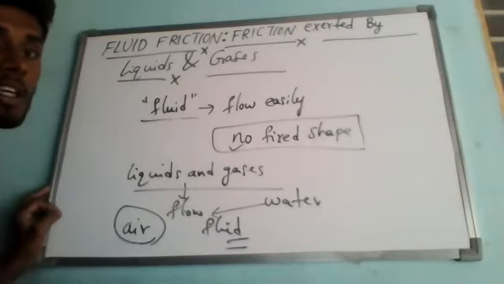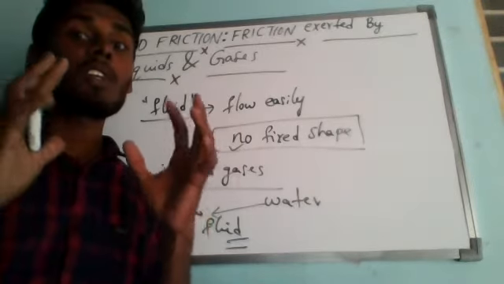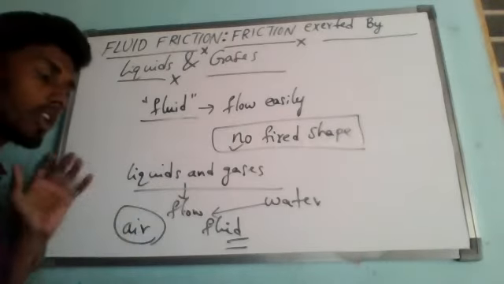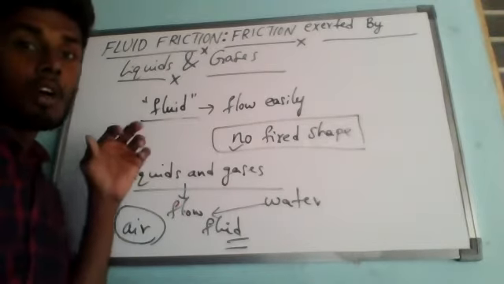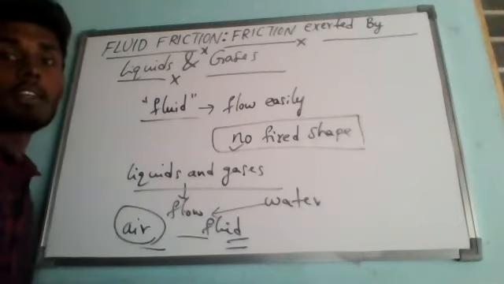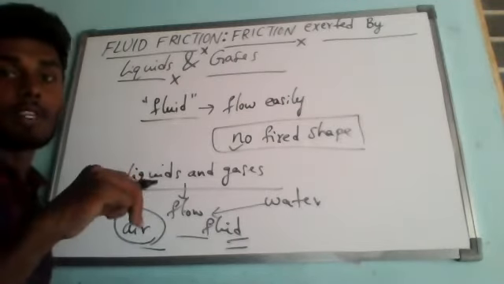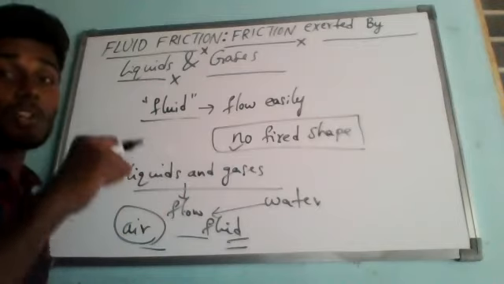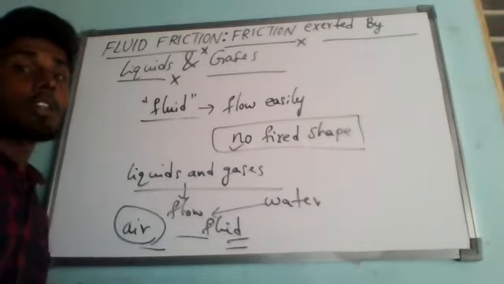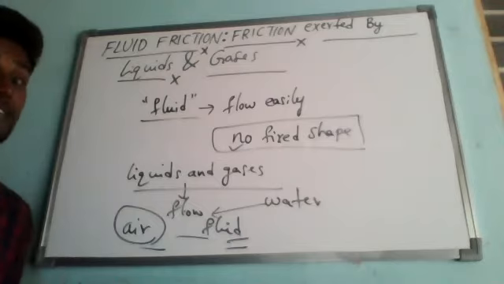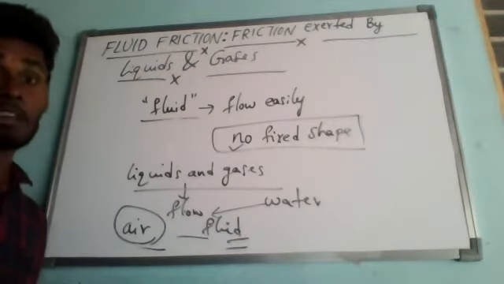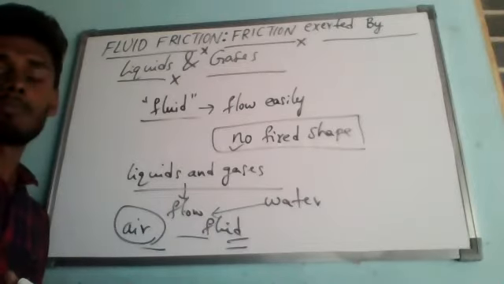So we can say that there is a friction whenever an object moves through a fluid. That is called fluid friction. Whenever an object moves through a fluid, any kind of water or air, the fluid will exert some friction. That friction is called fluid friction. Okay. Air is very light and thin, yet it exerts a frictional force on objects moving through it, which opposes their motion.